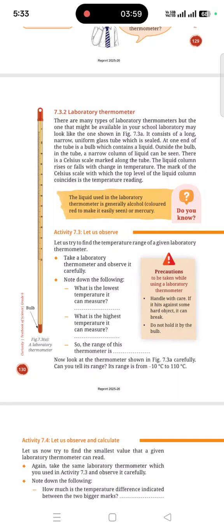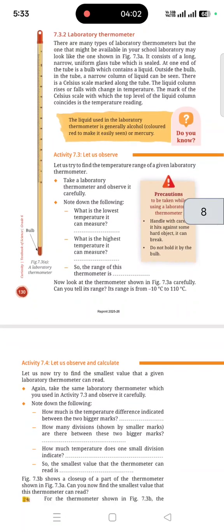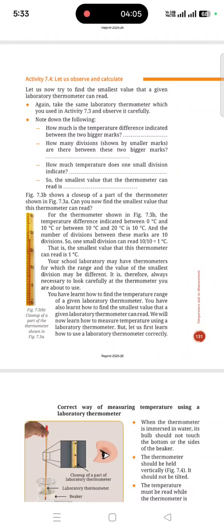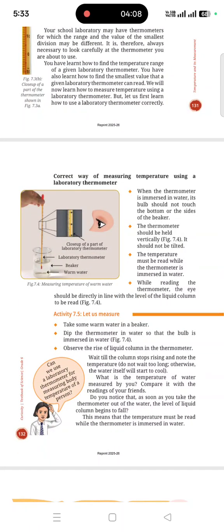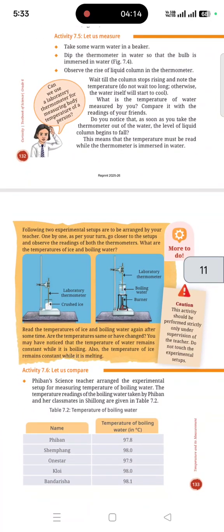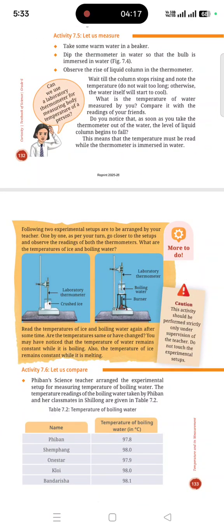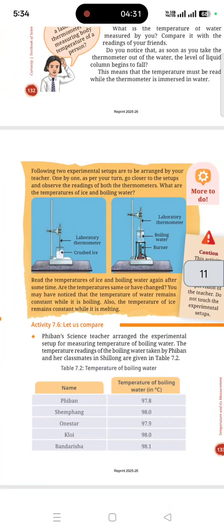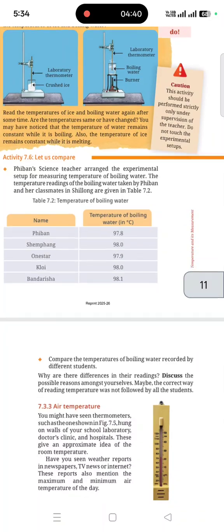Why is mercury or alcohol generally used in thermometers? A characteristic property of mercury is that it can withstand high temperature and won't break the glass. This is the reason it is used here. Another activity: take some warm water in a beaker, dip the thermometer, then observe the rise of the liquid column. This is measuring with the laboratory thermometer. If you touch it, your body temperature may influence it, so there is no human contact in this setup, because it can lead to inaccurate results due to the influence of the human body's temperature.